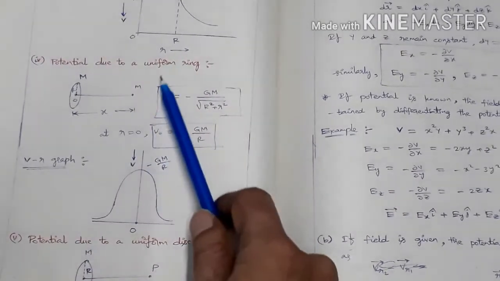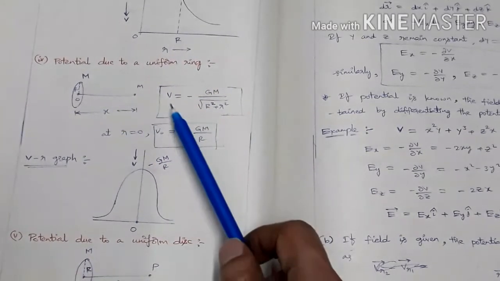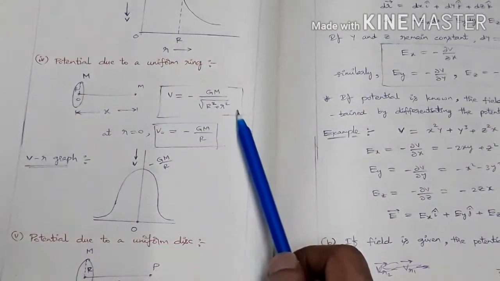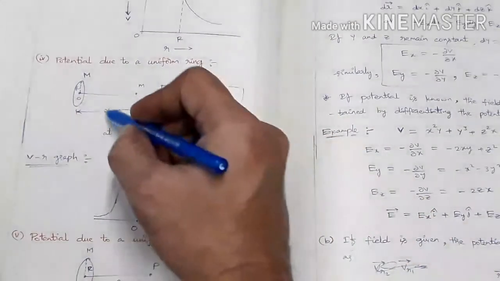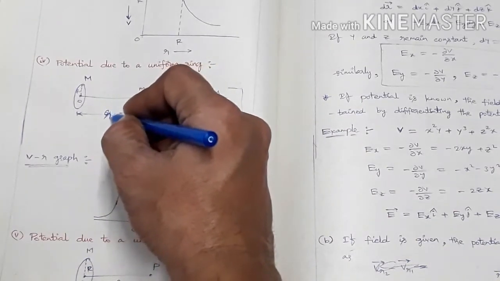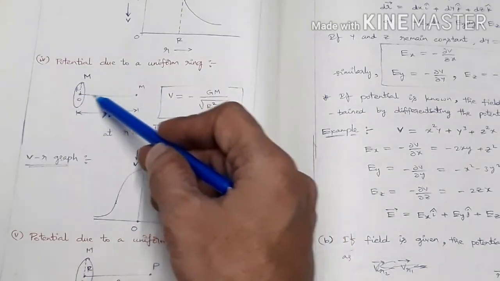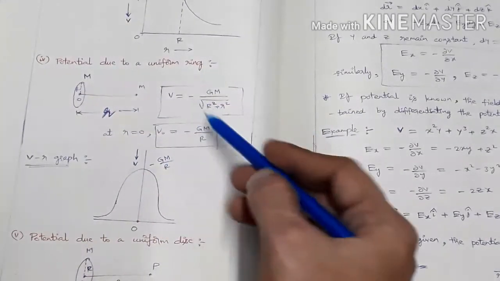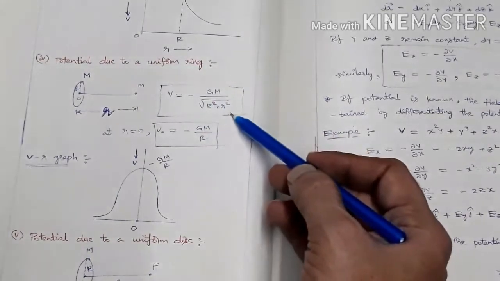So for a uniform ring of mass M and radius R, the potential at any point, let us take this distance as x here, otherwise there will be a little confusion. So we are choosing a point at a distance x here, and therefore V equals minus GM by root of x square plus R square.